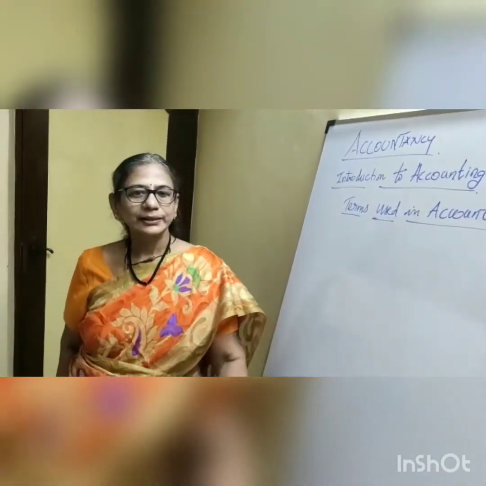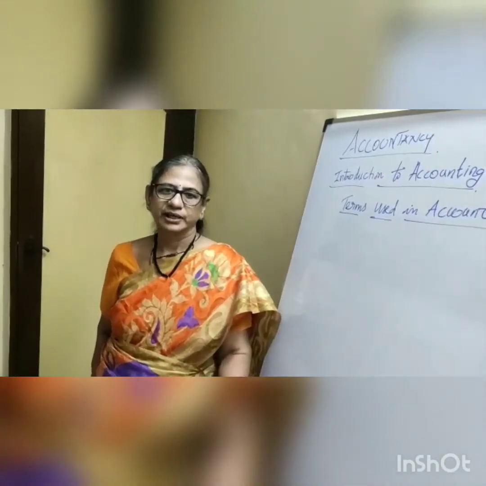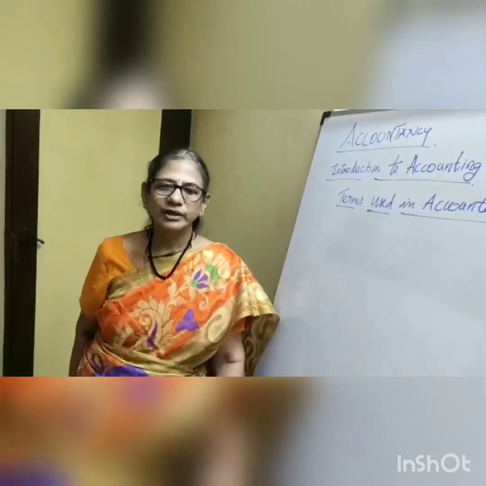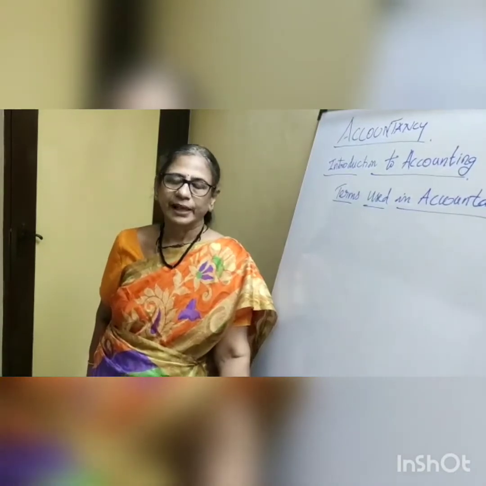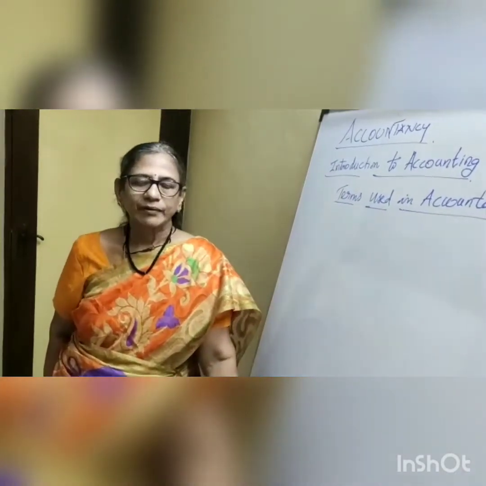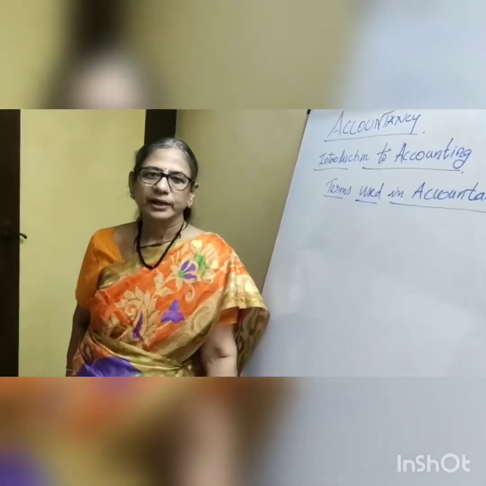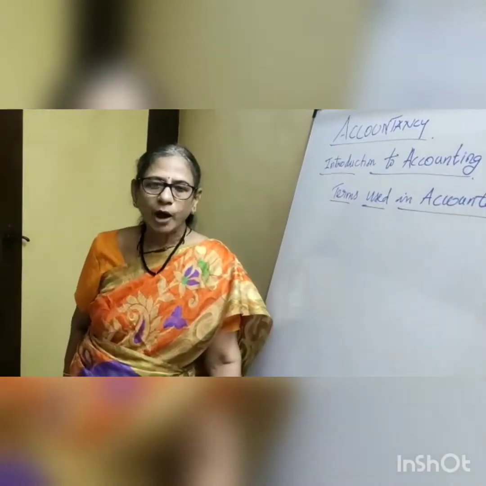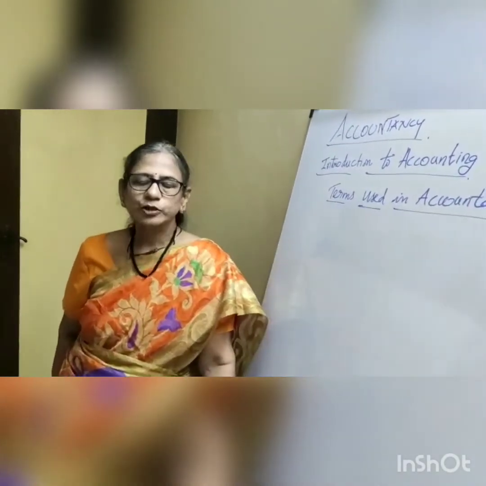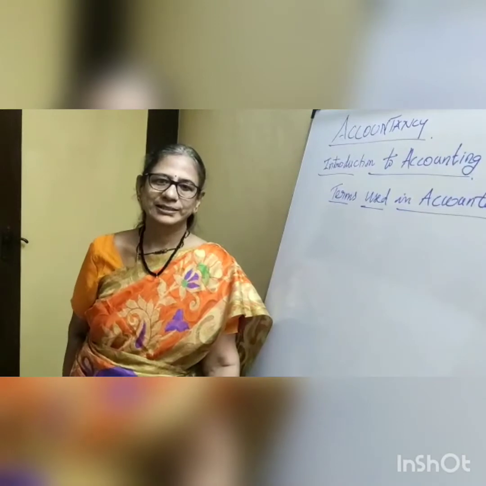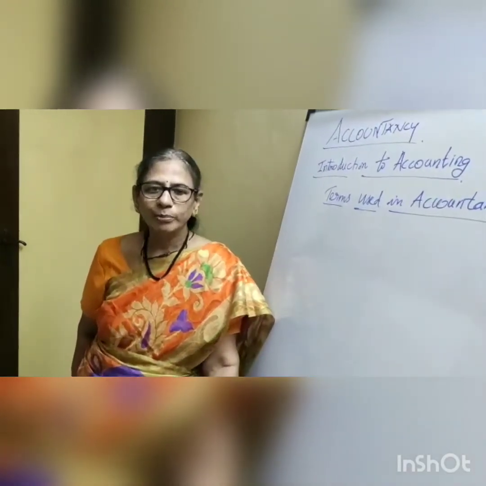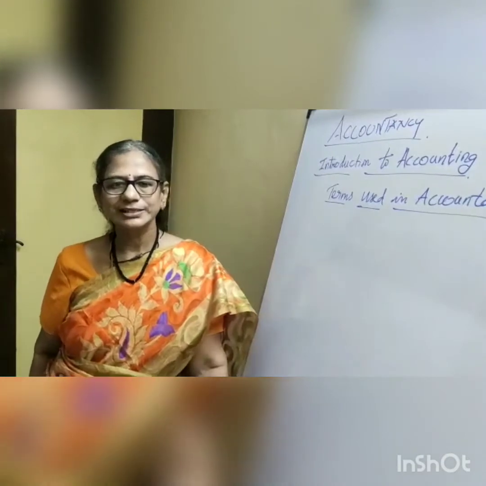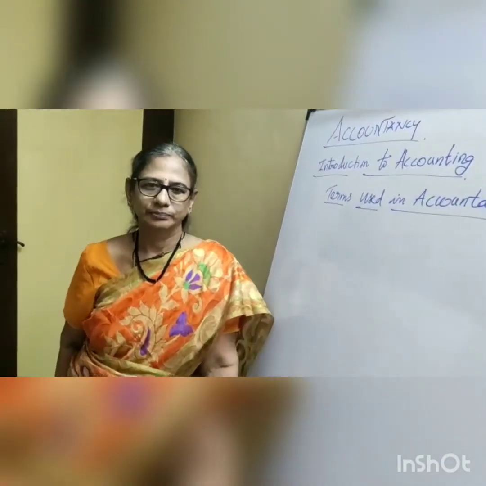Now let us talk about accountancy. What is accountancy? Accountancy is a systematic subject. It's a science, we can say. It starts with bookkeeping. When a business is started, it needs money. How that money is utilized, that money is called capital, how it is introduced in the business, and for what purpose that money is used. Everything is discussed in accountancy.